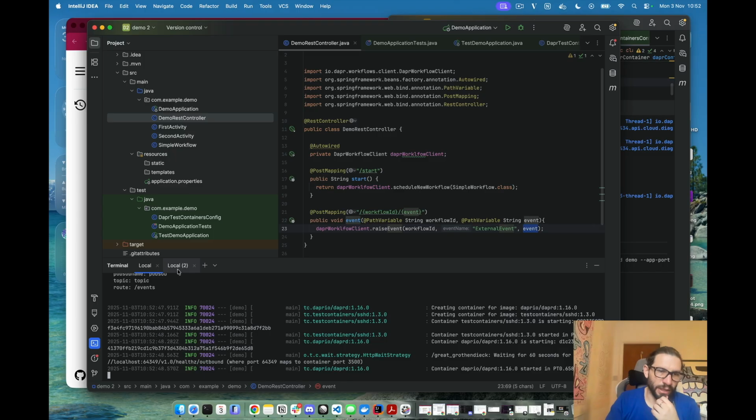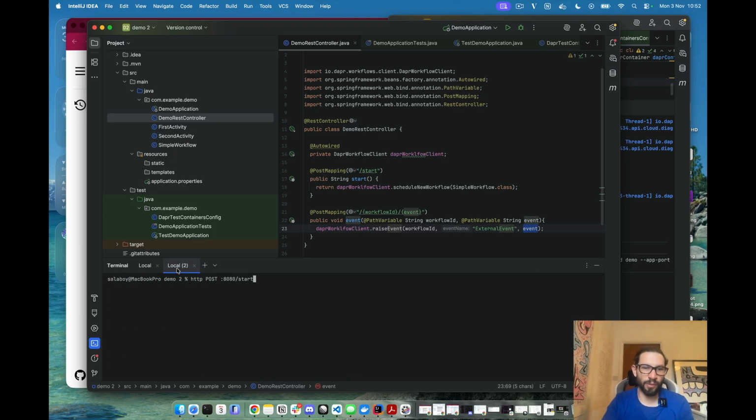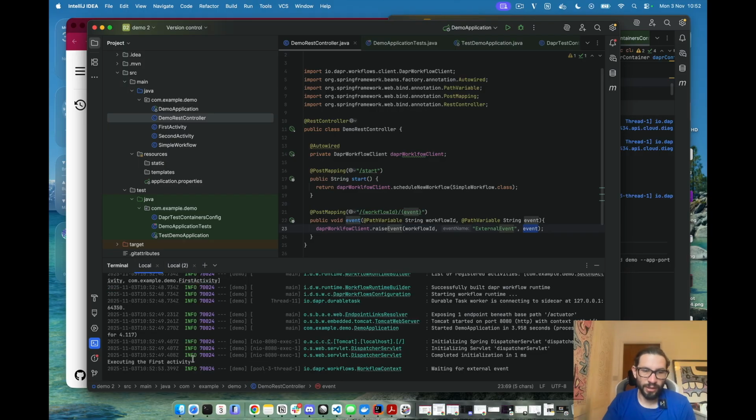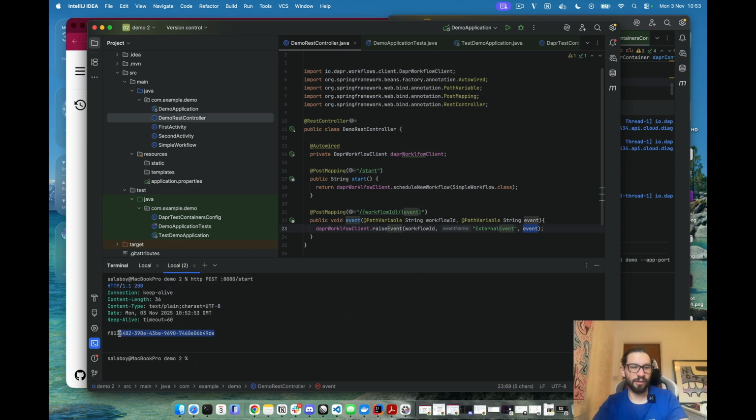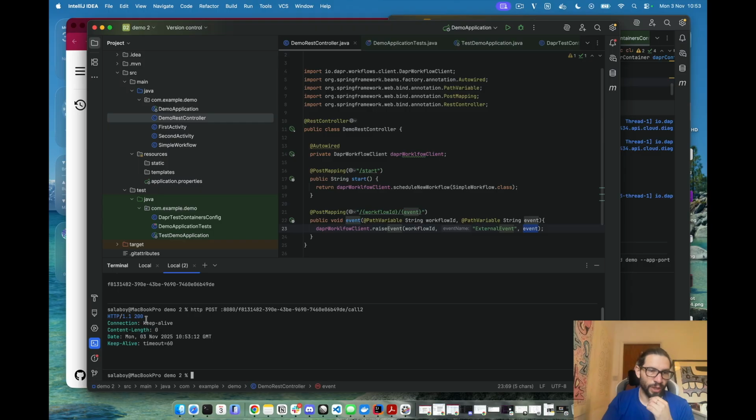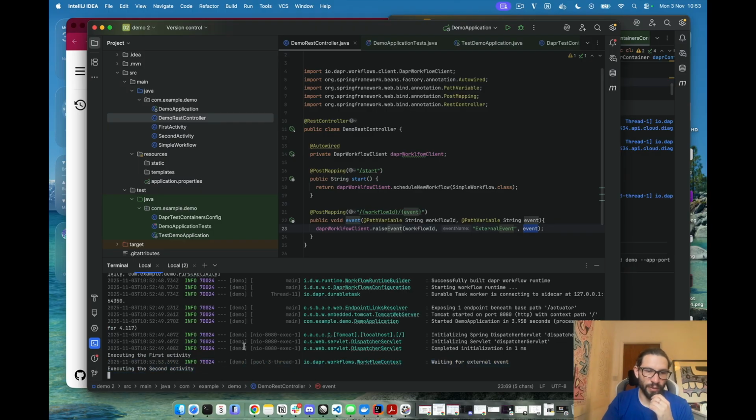So let's do that. We will send the same request that we sent before to start the workflow. Now the first activity is being executed, and we're waiting for an external event. That's good. And the external event will be sent to this workflow ID. The name of the event in this case, we will just use call to, so it actually goes into the if statement. So we call it, we get 200, everything is working, and you can see that after waiting for the external event, we executed the second activity because the event was call to.